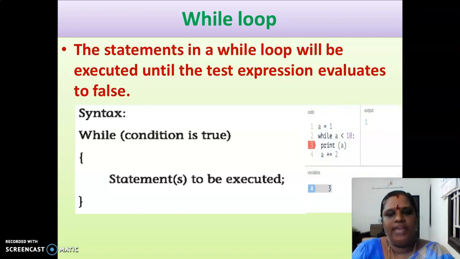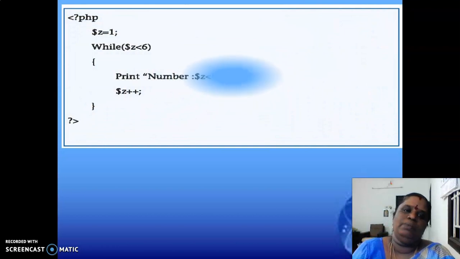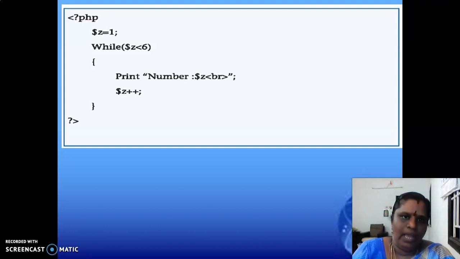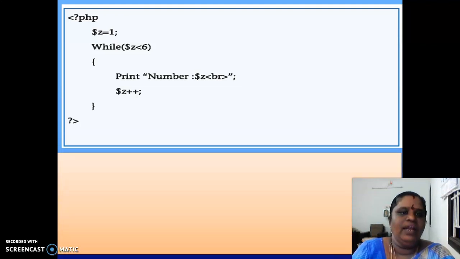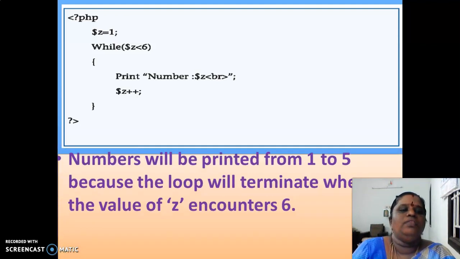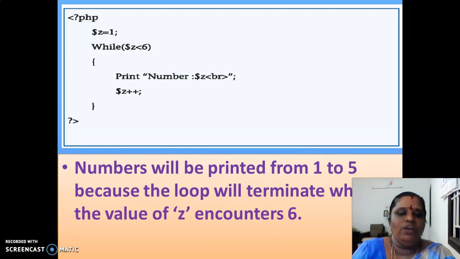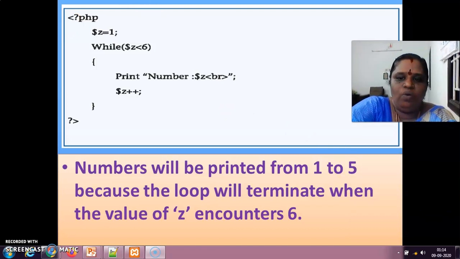We have a variable called z initialized to 1. Until z reaches 6, the number is printed. Numbers will be printed from 1 to 5 because the loop will terminate when the value of z encounters 6.